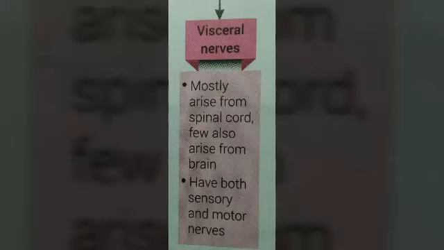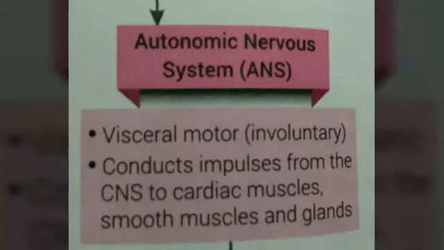Visceral nerves mostly arise from spinal cord. Few also arise from brain. They have both sensory and motor neurons, similar to other nerves.